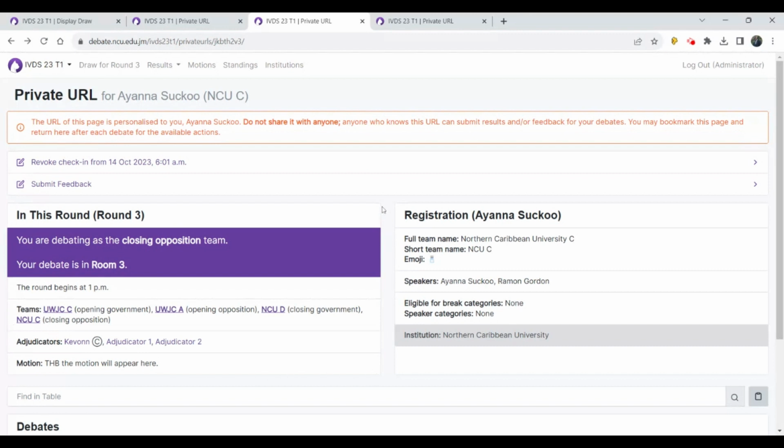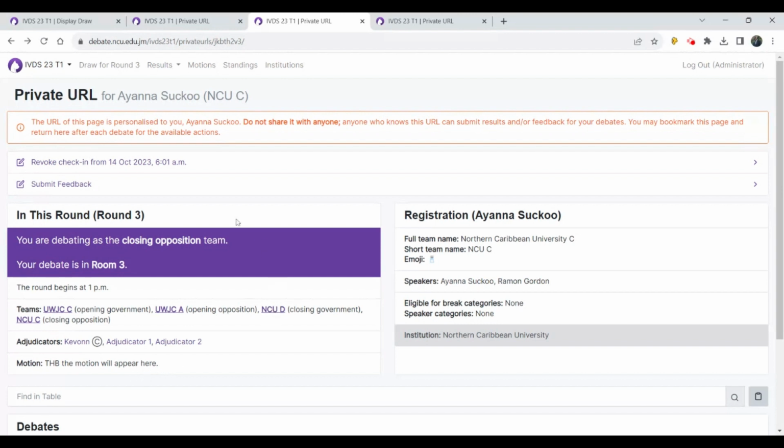This is how it will appear if you are a debater. Your private URL page will look this way. It will indicate the current round. It will state the room you are debating in, as well as the position that your team will be playing in this round. It would also indicate the start time for the match, as well as the other teams you will be playing against below. It will indicate the adjudicators for this match. The chair will have a C beside their name, and below that you will see the motion.